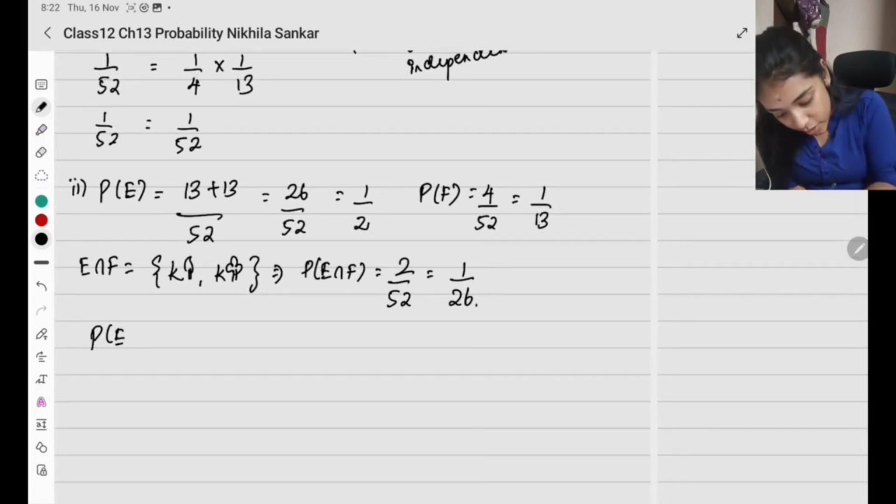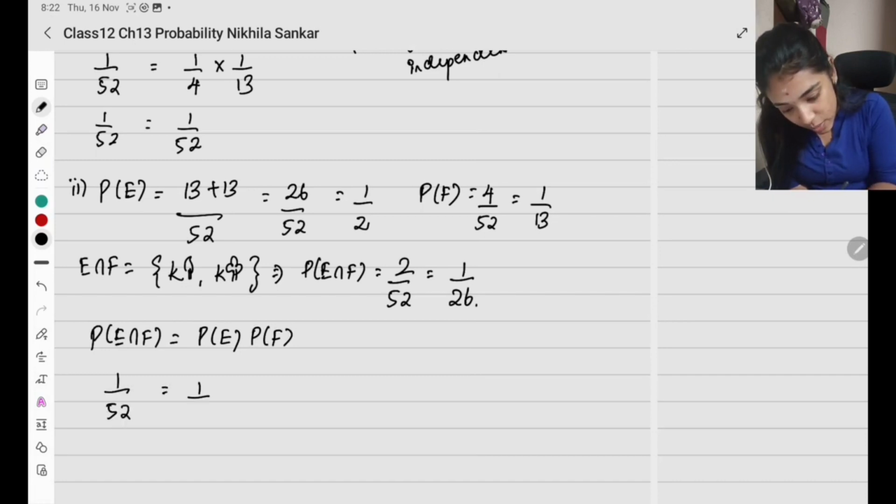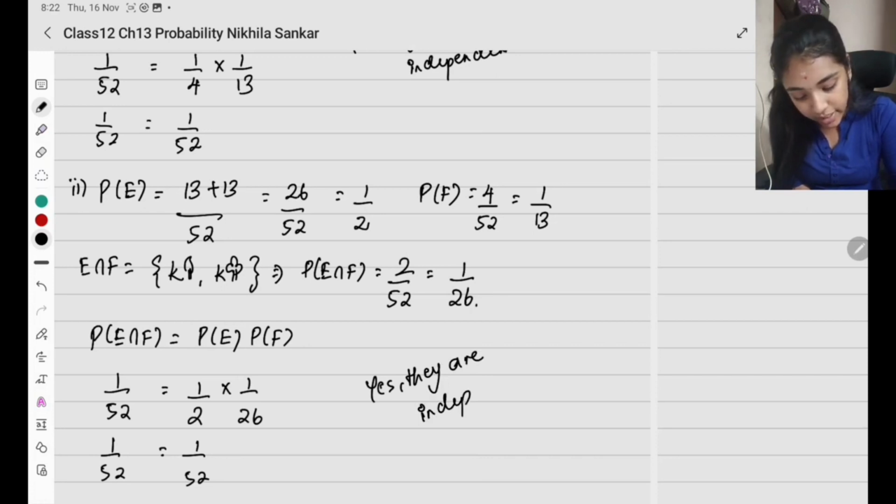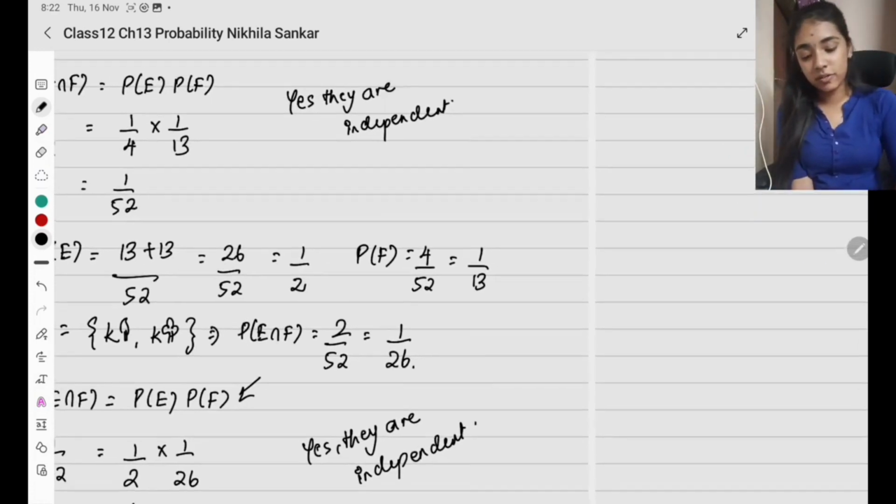Again, probability of E intersection F equals probability of E times probability of F. 1 by 26 equals 1 by 2 times 1 by 13. Yes, they are independent. This answer is final, because it satisfies this particular form.